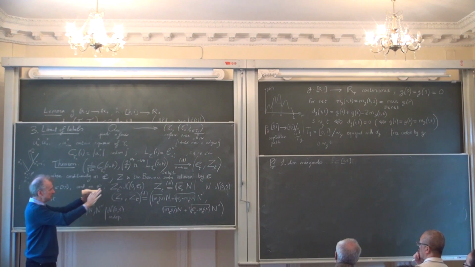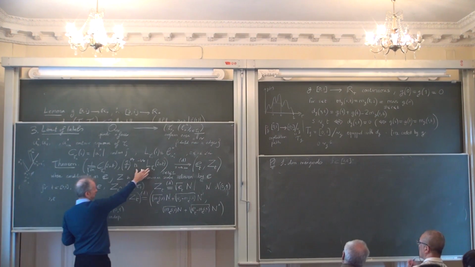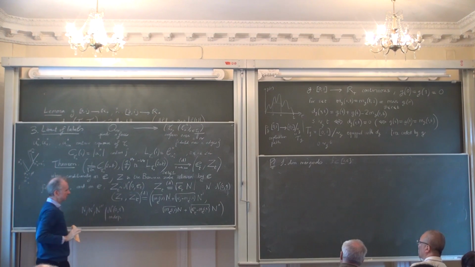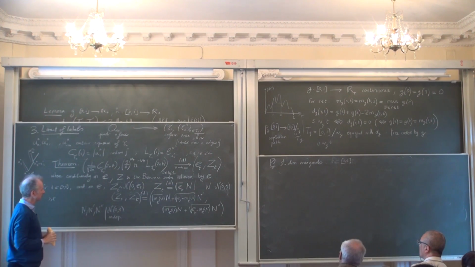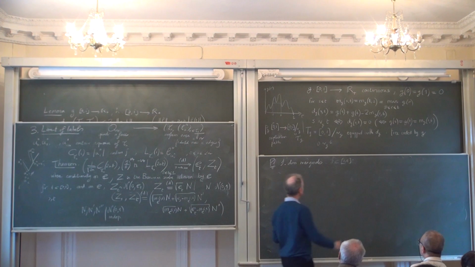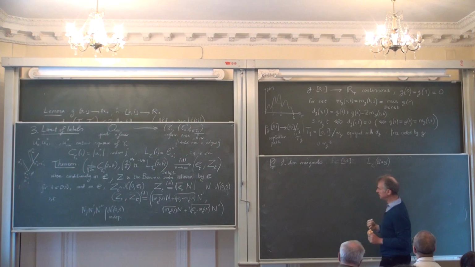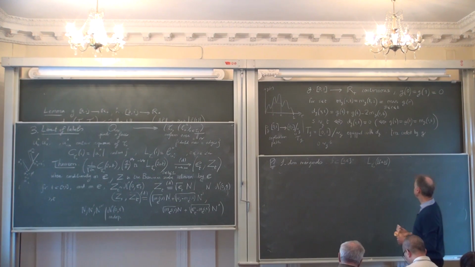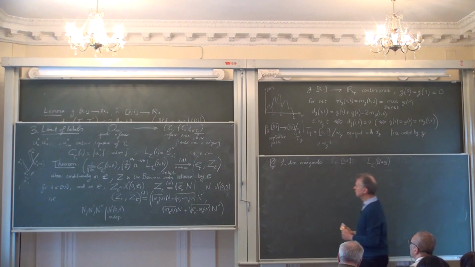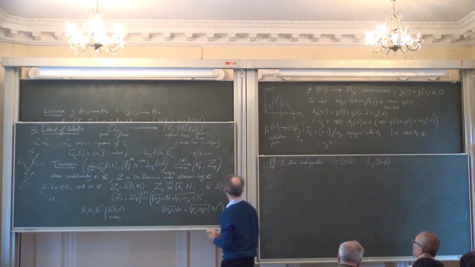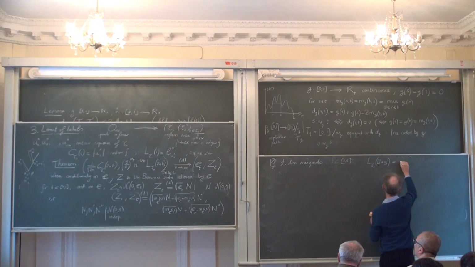It will also be clear from the argument that the convergence of the second part holds jointly with the convergence of the first component. So I'm going to study L of the integer part of 2ns, I will put integer part because it will be easier. I want to study this. I think the definition is still there. This is the label in my tree of the vertex, which I call U_{2ns}.